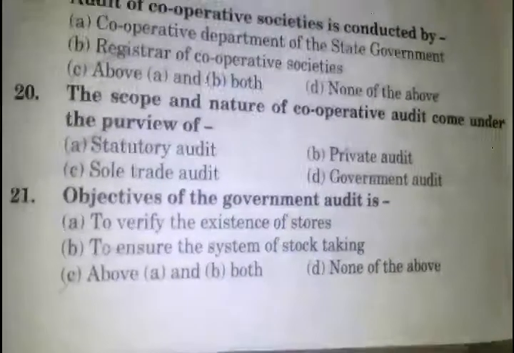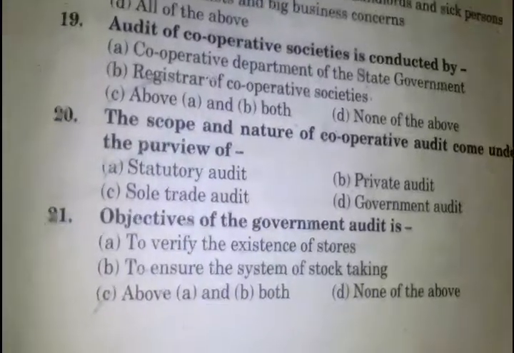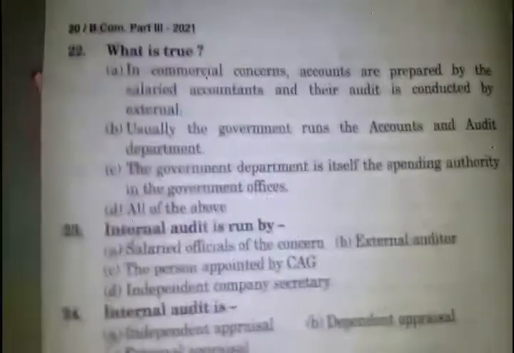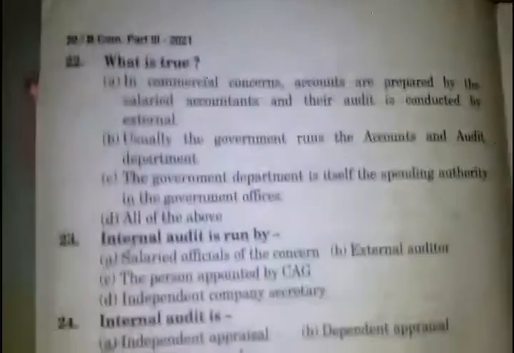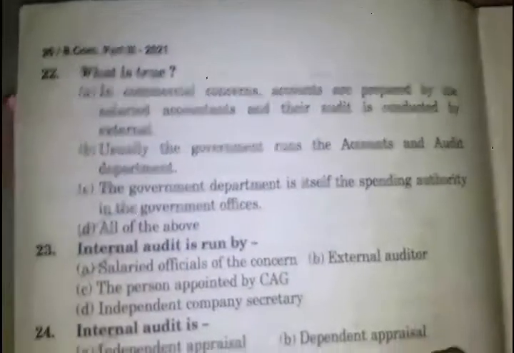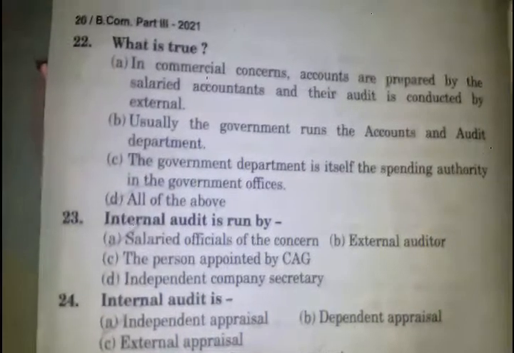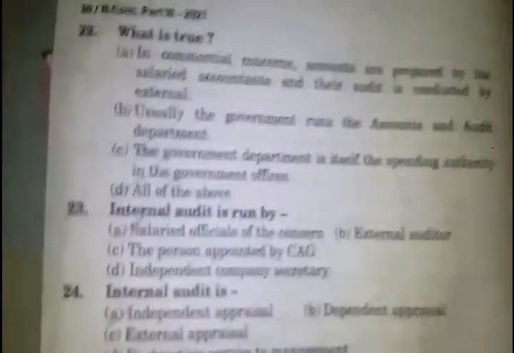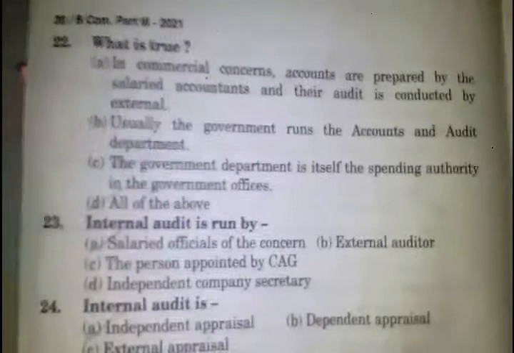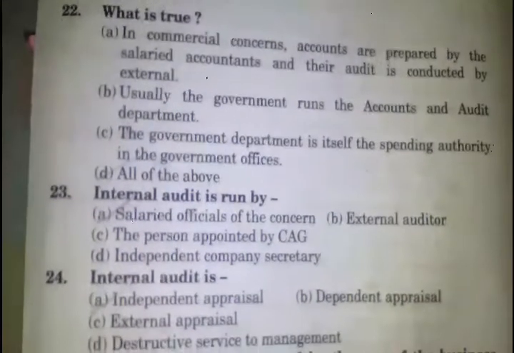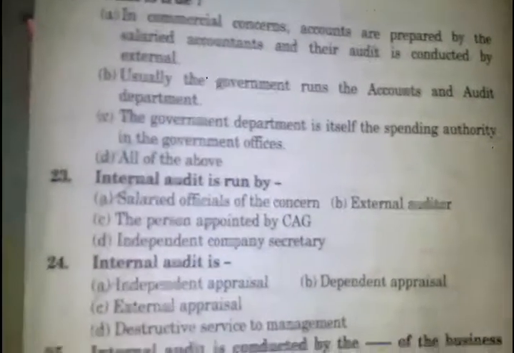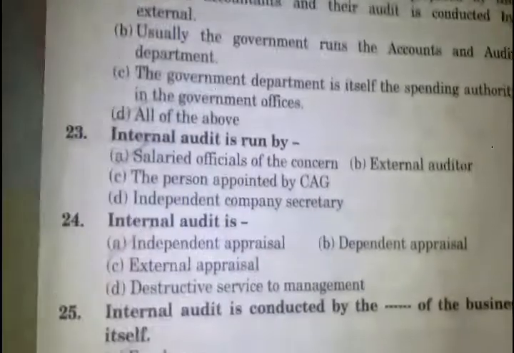Objective of the management audit is. Answer number C, above A and B. A, to verify the existence of stores to ensure the system of stock taking. What is true? Answer number D, all of the above. In commercial concerns, accounts are prepared in the salaried accounts and their audit is conducted by external. Usually, the government runs the accounts and audit department. The government department is itself the spending authority in the government offices.